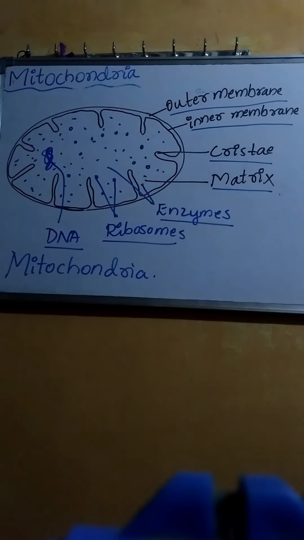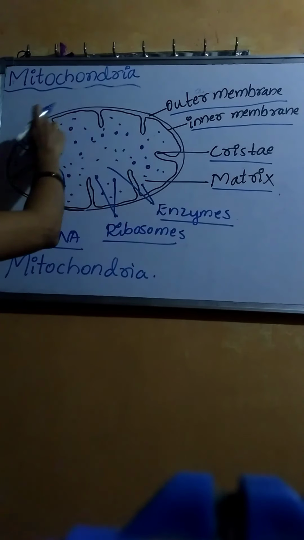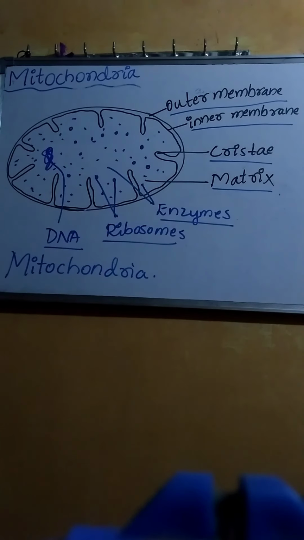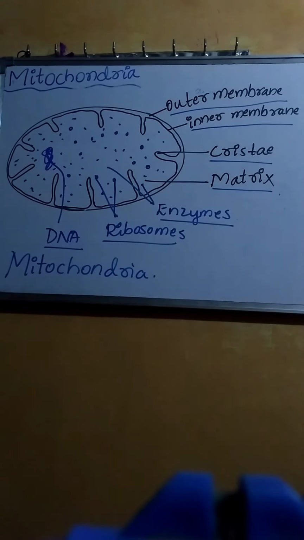The structure of mitochondria contains two membranes, the outer and inner membrane. The outer membrane of the mitochondria is smooth and it is porous. Porous means small holes are present in the outer membrane.